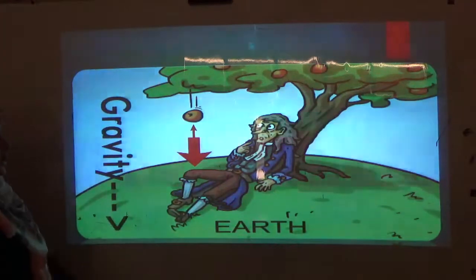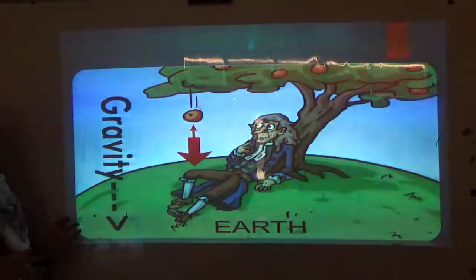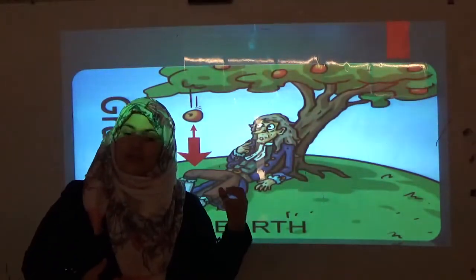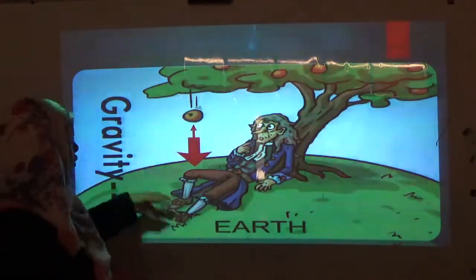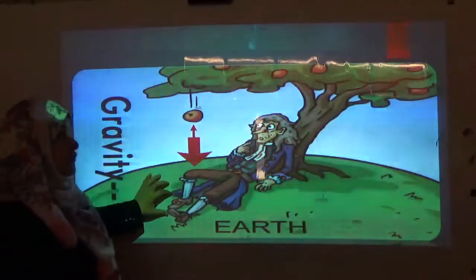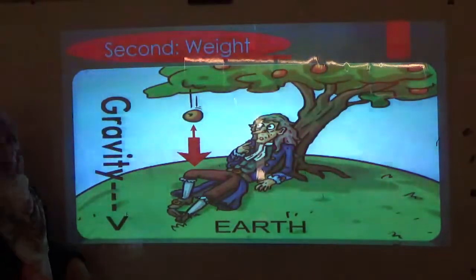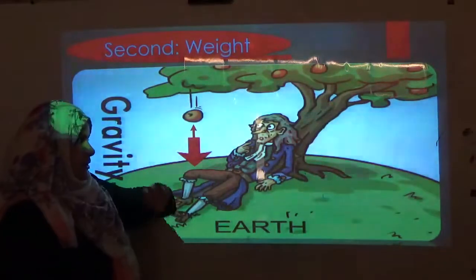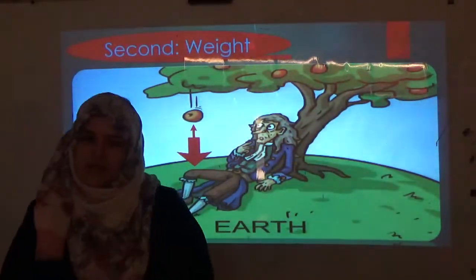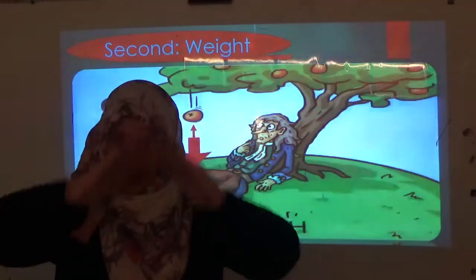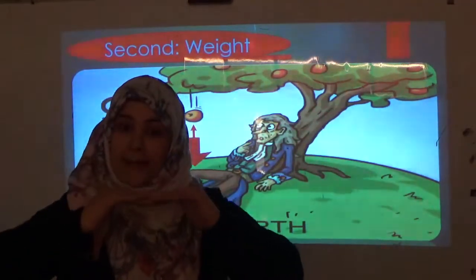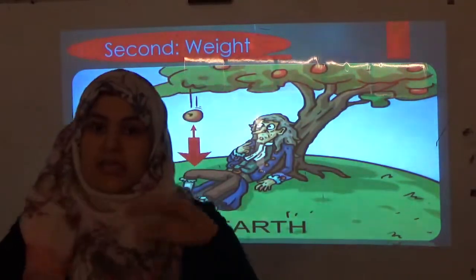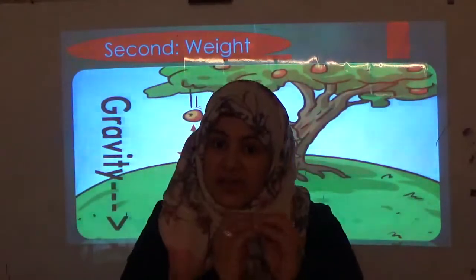Isaac Newton is the scientist who, as I said before, changed the way we understand the universe with his great discovery, which is called gravity or gravitational force or the weight. So, today we talk about the second part of the lesson, which is called the weight. Can you conclude the meaning of weight? The apple fell downwards to the earth under the control of the gravity force.